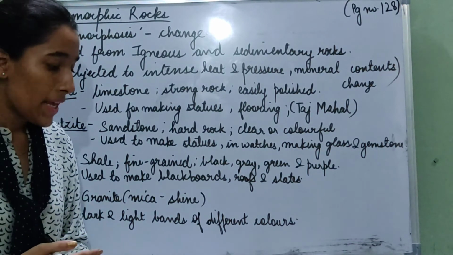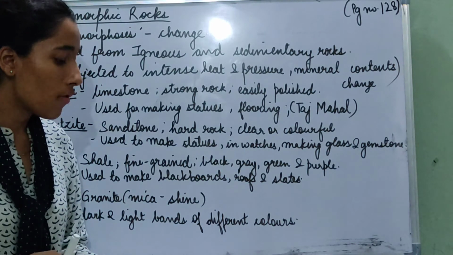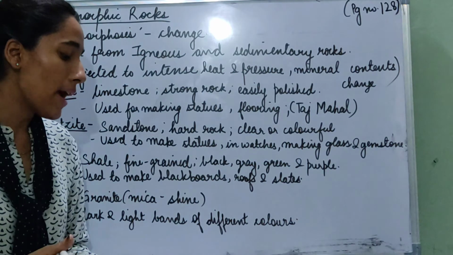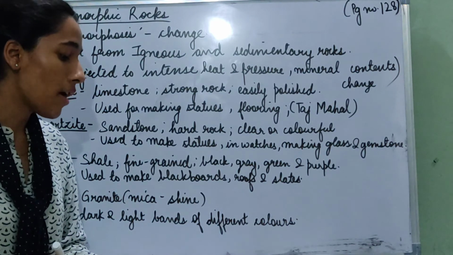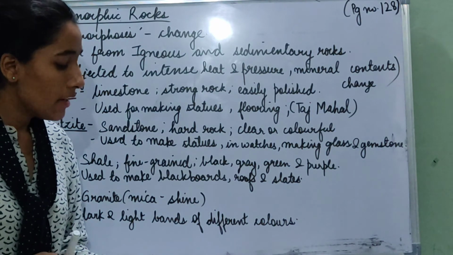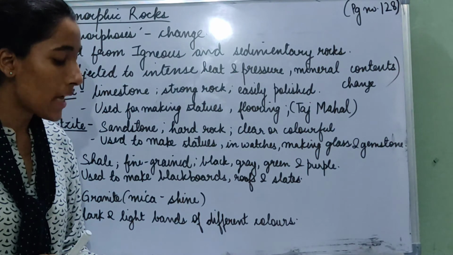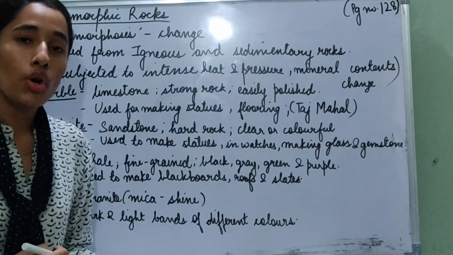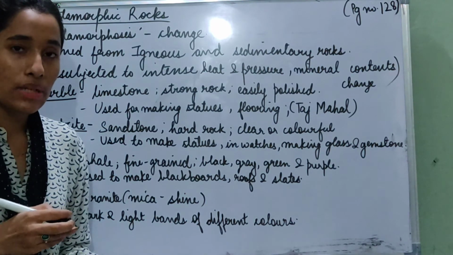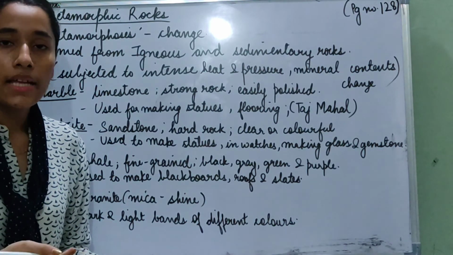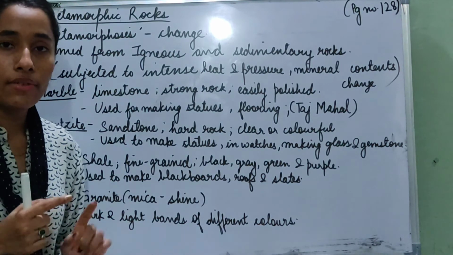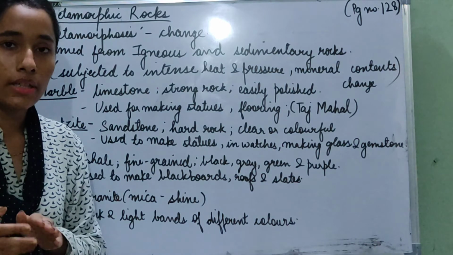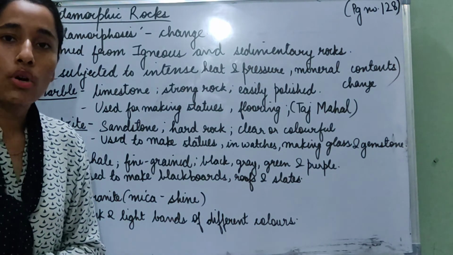Now slate. Slate is a fine-grained metamorphic rock. It is formed from shale. It is usually black or grey in color, but is also found in green and purple colors. It is used to make blackboards, roofs and slates. Now slate, everybody I hope has heard of slate, because the black colored blackboards that we have are usually made of slate, and even those small boards that small kids use, we call them slate.